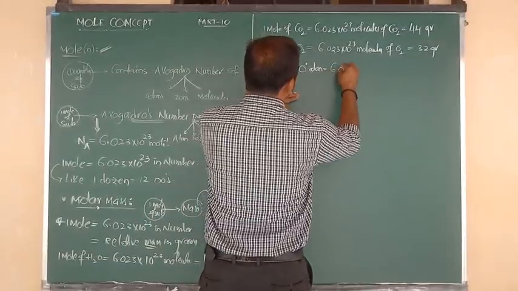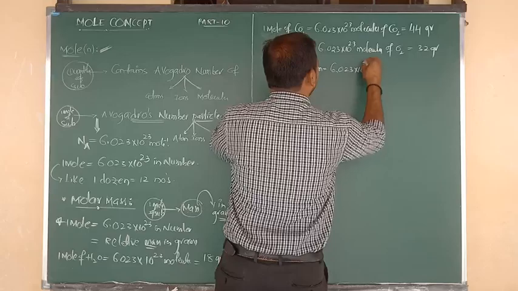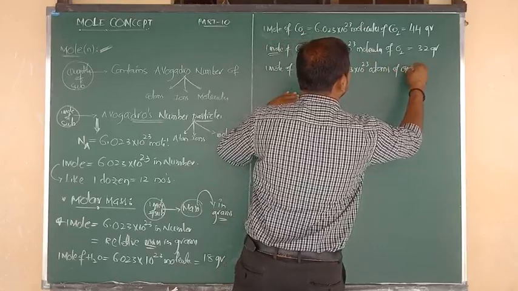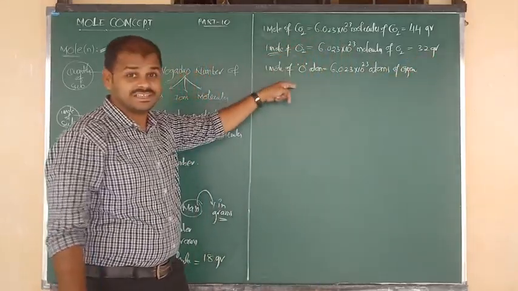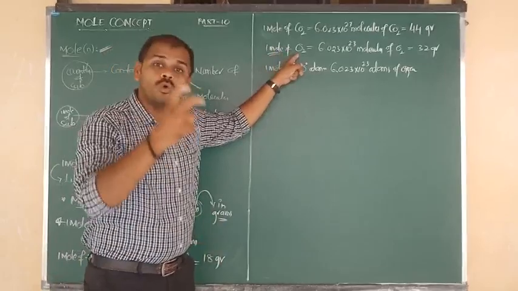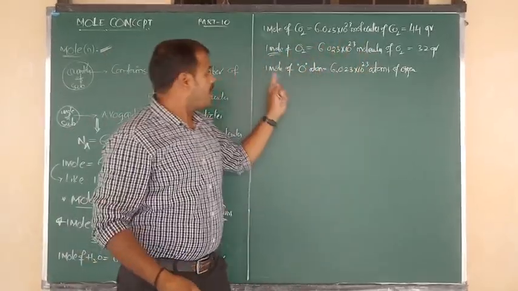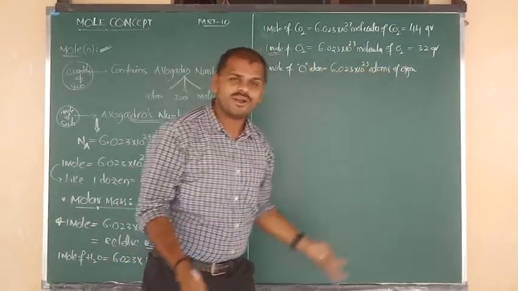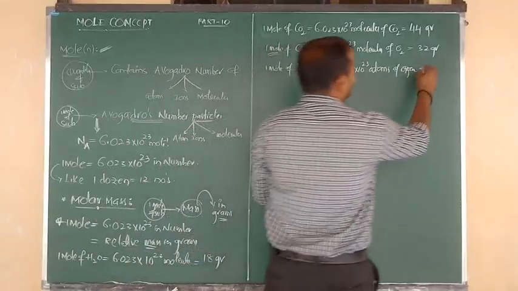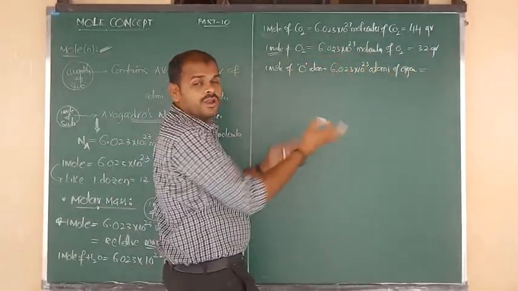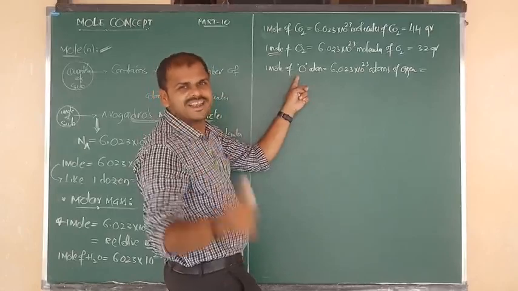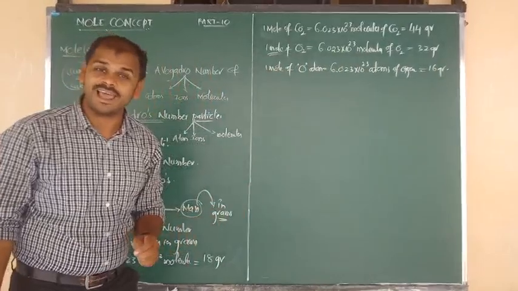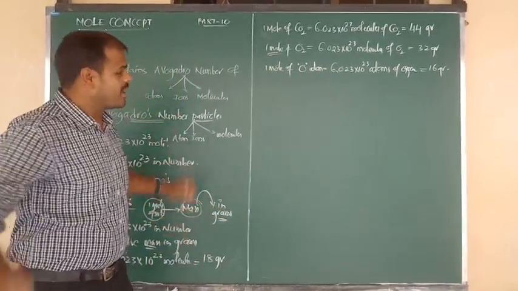So we can say that 6.023 × 10^23 atoms of oxygen. Like that we have to write. You see the variation with these two examples. 1 mole of O2 contains Avogadro number of molecules. 1 mole of oxygen atoms contains Avogadro number of atoms. Here it is an O2 molecule, total molar mass 32. Here there is only one oxygen atom, so the molar mass is nothing but what? 16 grams. Like that you have to calculate. I hope you understand. Okay, fine.